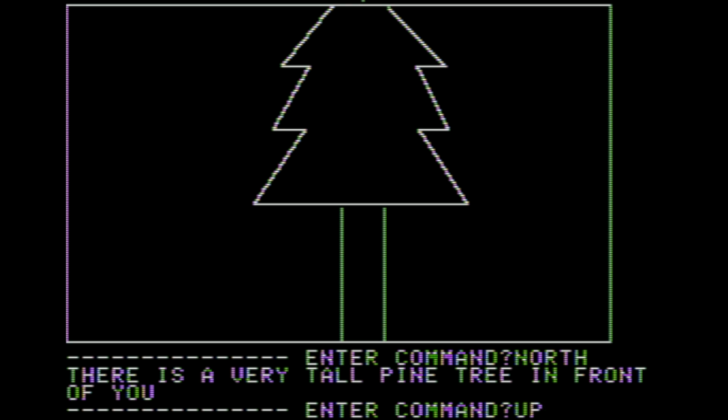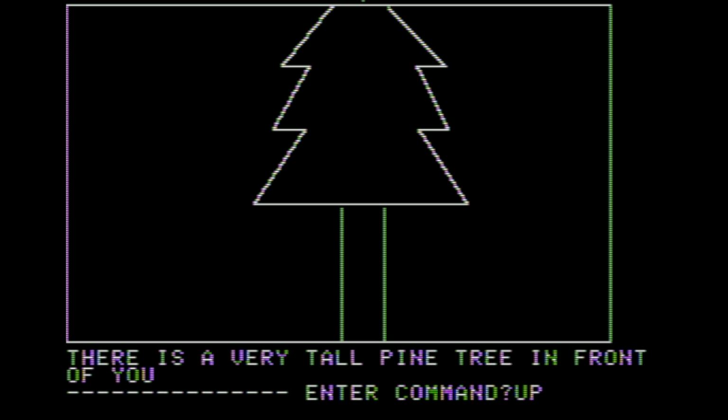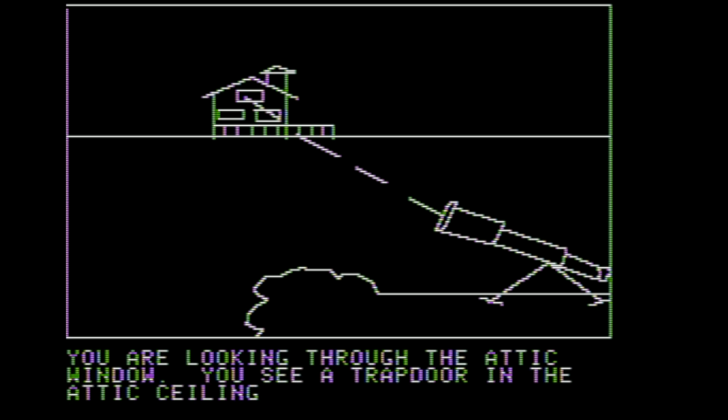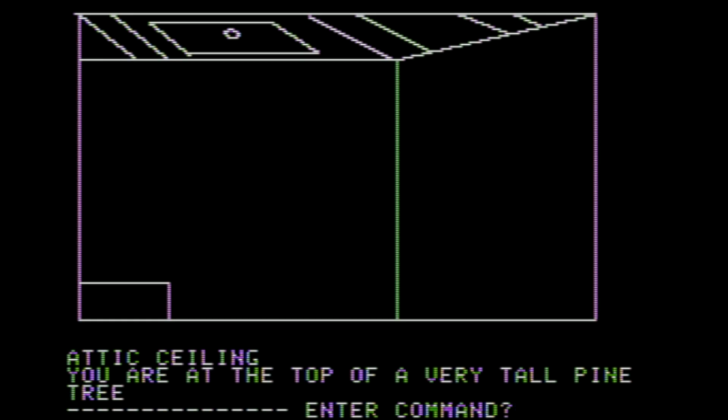Let's go up. Now, this is a hard game if you don't know what you're doing. I don't know if you would ever think to do these things. You are at the top of a very tall pine tree. There seems to be a telescope here that is looking in the room. So let's go ahead and look at the telescope. You're looking through the attic window. You see a trap door in the attic ceiling.